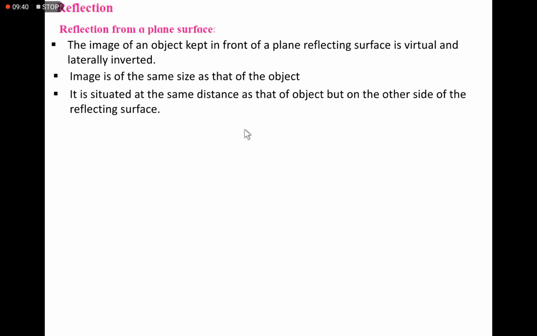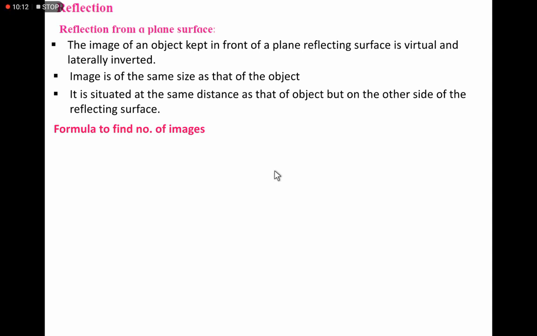Image distance and object distance have to be considered here. Whatever the distance of the object in front of the mirror, the image is produced at the same distance, but beyond the mirror, on the opposite side. So this is about reflection from a plane surface.